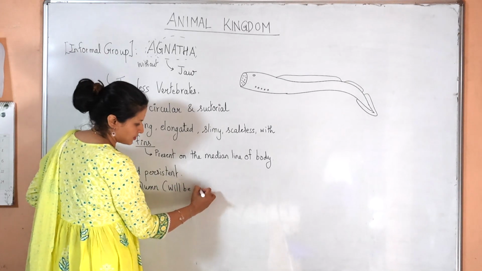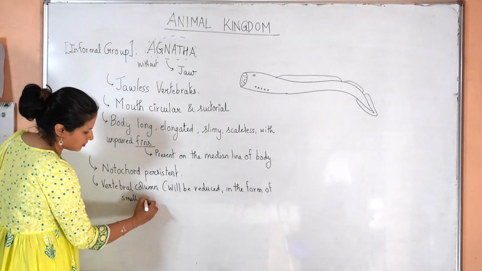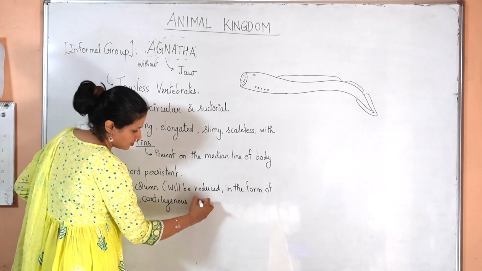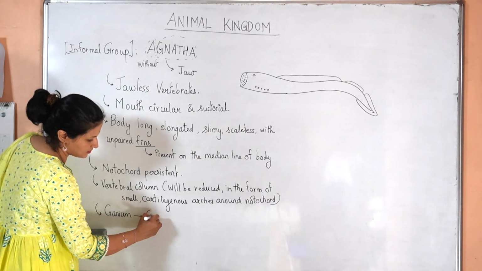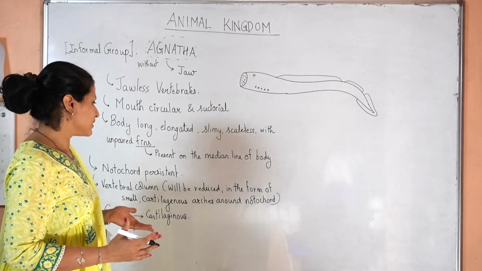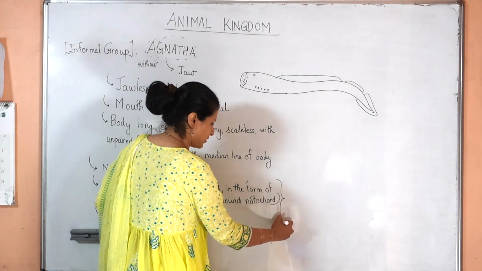The cranium is also cartilaginous. So the endoskeleton is basically cartilaginous.